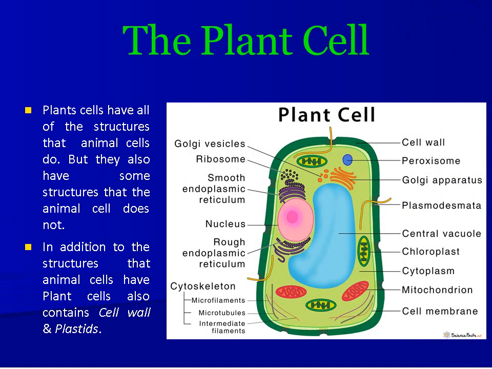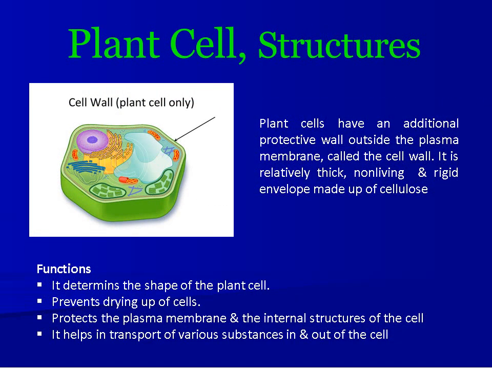The basic organization of plant and animal cells is the same, though there are some differences. In addition to the structures that animal cells have, plant cells also contain a cell wall and plastids. Cell wall. Plant cells have an additional protective wall outside the plasma membrane called the cell wall. It is a relatively thick, non-living and rigid envelope. It is permeable and is made up of cellulose.